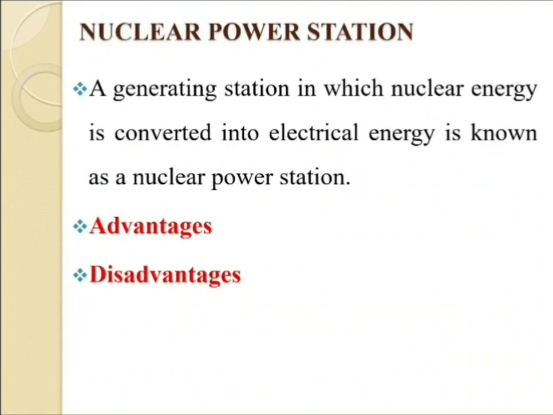It has been found that complete fission of 1 kg of uranium U-235 can produce as much energy as can be produced by the burning of 4500 tons of high grade coal. So we can get a very high amount of energy with the help of a nuclear power station. At present, an energy crisis is gripping us, therefore nuclear energy can be successfully employed for producing electrical energy.